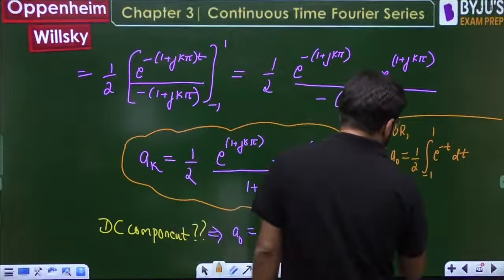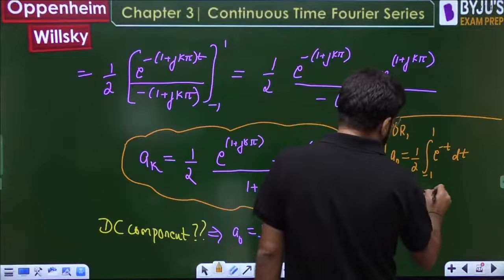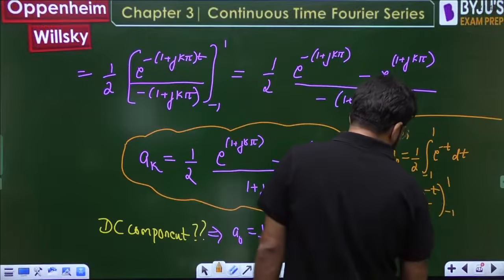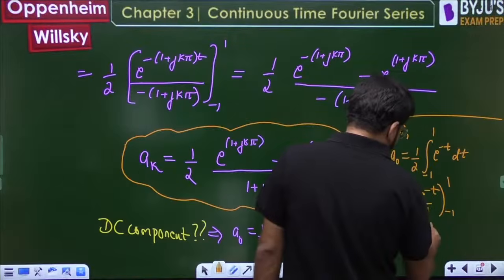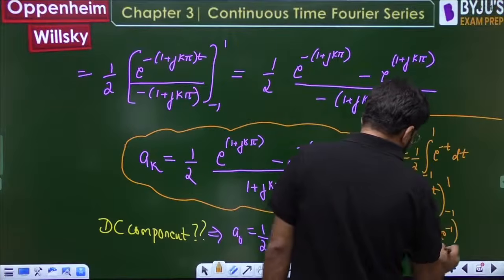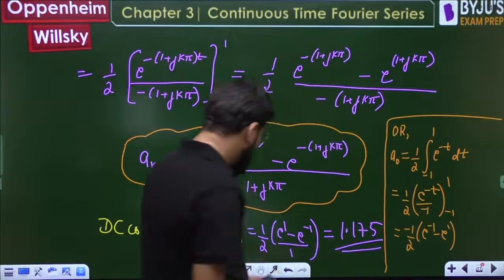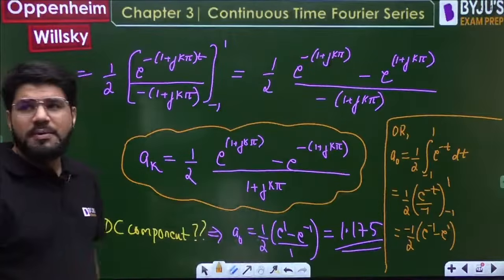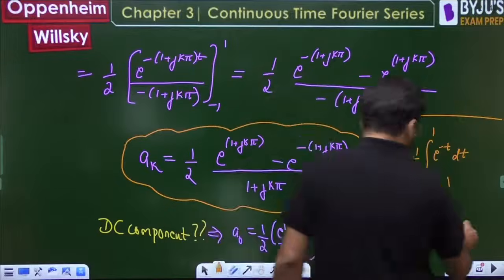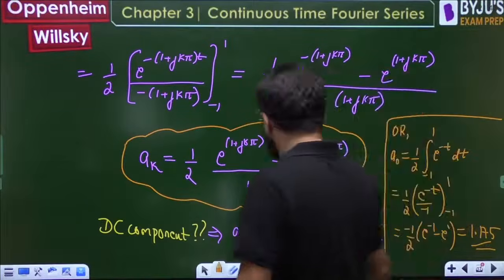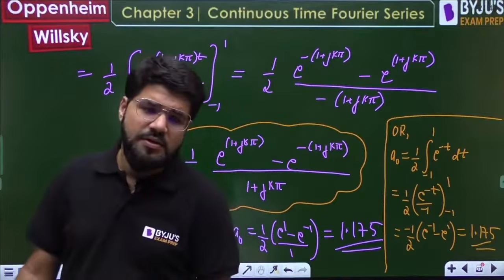So this will be equal to 1 by 2, e power minus t integral is e power minus t by minus 1, lower limit minus 1, upper limit 1. तो ये हो गया minus 1 by 2 (e power minus 1 minus e power 1). Same answer. Minus को अंदर adjust करोगे तो you'll get e power 1 minus e power minus 1. Same answer. So if they only ask DC component, go with this much calculation. Short and sweet.